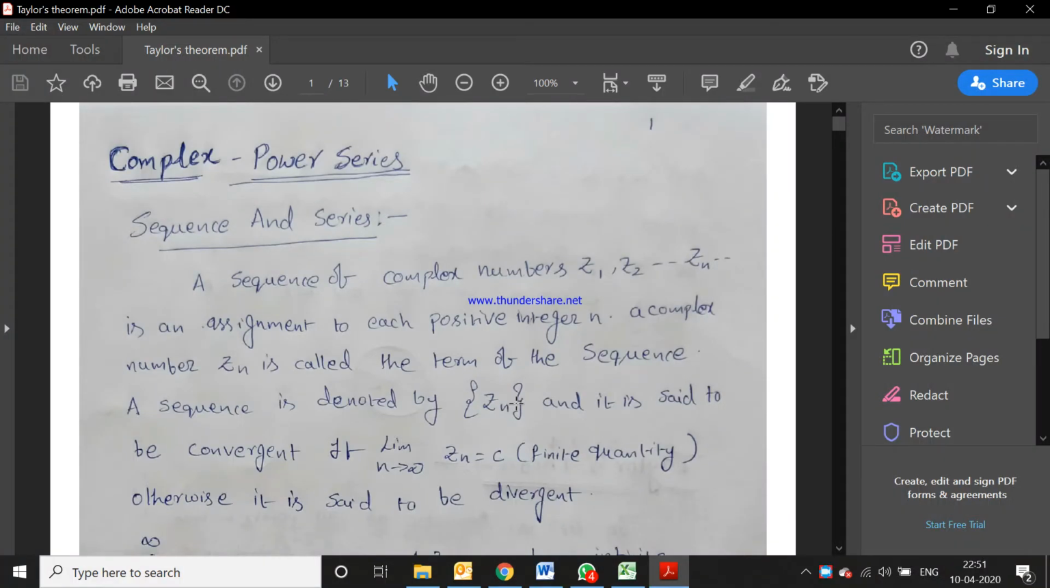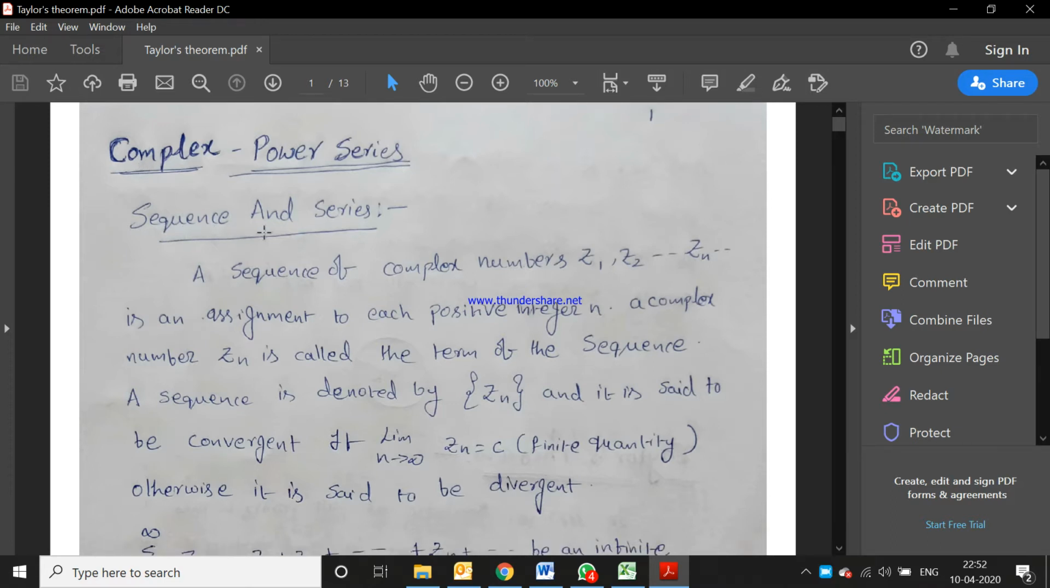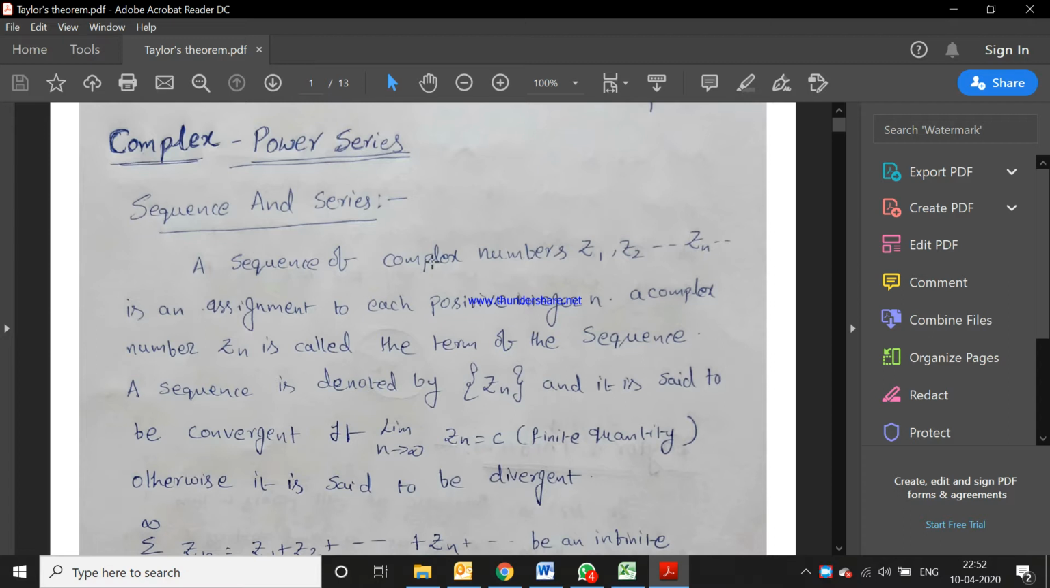Hello everybody. Today's topic is complex power series. Before going to the topic, we learn about what is sequence and series. A sequence of complex numbers Z1, Z2, so on Zn is an assignment to each positive number n.